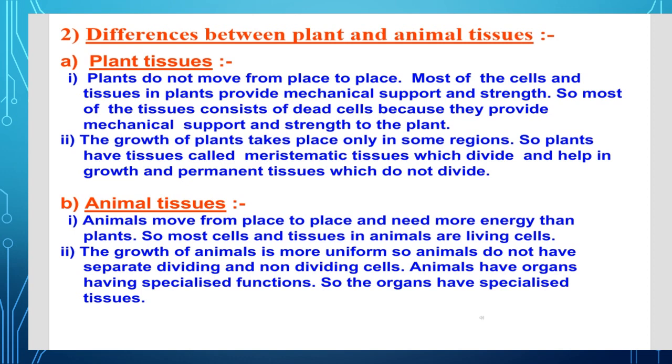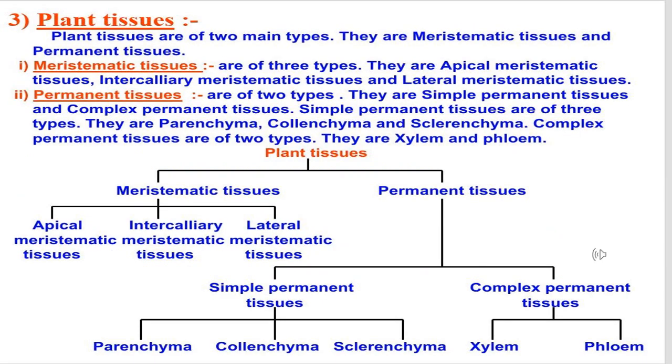Now, if we talk about nutrition, animals are heterotrophic and need a well-developed digestive system. Plants, on the other hand, are autotrophic, therefore they need a different type of organization. Now, if we talk about growth, plants have meristematic tissues which divide and make permanent tissues. On the other hand, the growth of animals is more uniform. So, meristematic tissues are absent in animals.